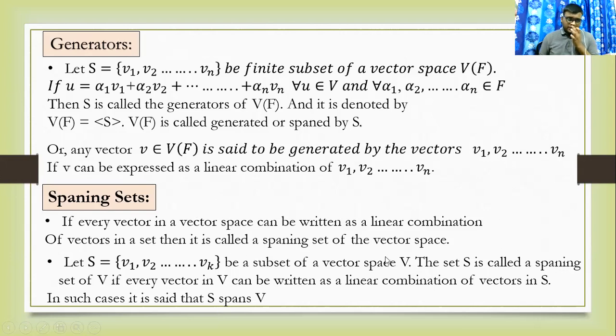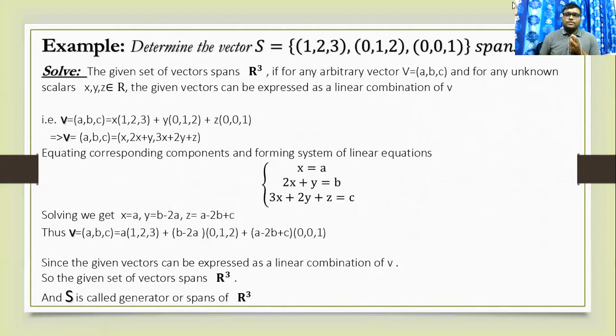It means the vector space is spanned by the set, and the set expressed through linear combinations is defined as the generators. So it may be easier to show an example.